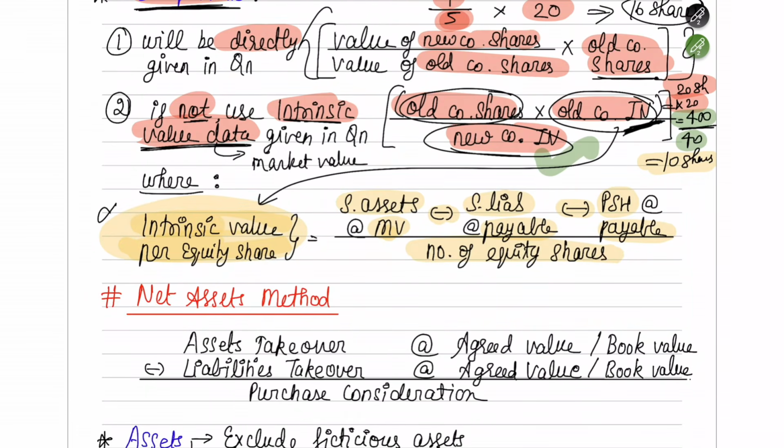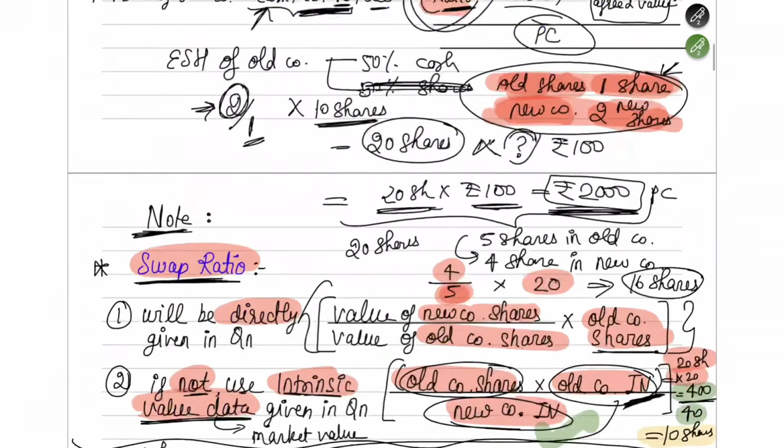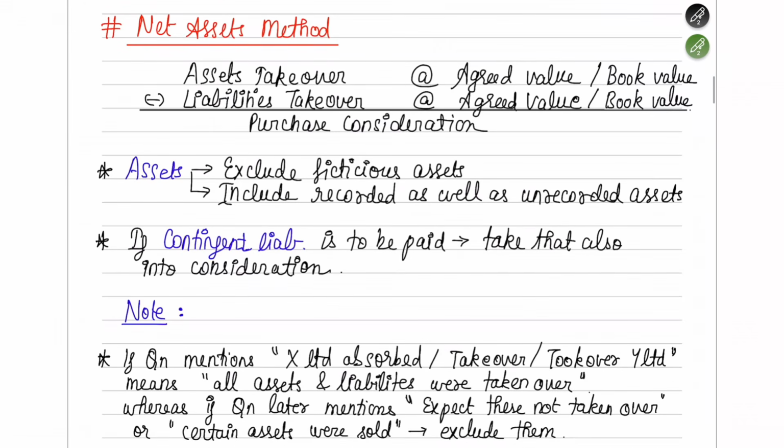Usually this will not be asked in the question. So until here, if you are able to understand, well and good. Okay. So this was all about your net payment method. Now let's move on to the second method of finding out the PC, which is your net assets method.